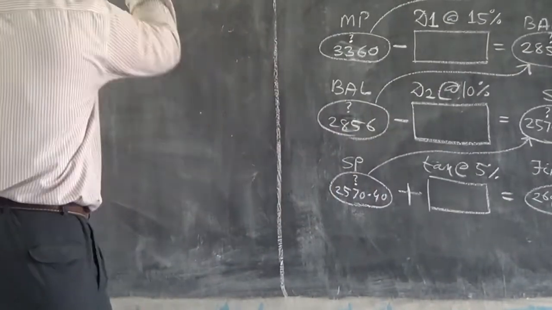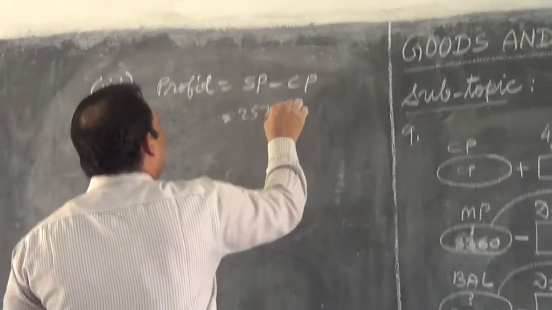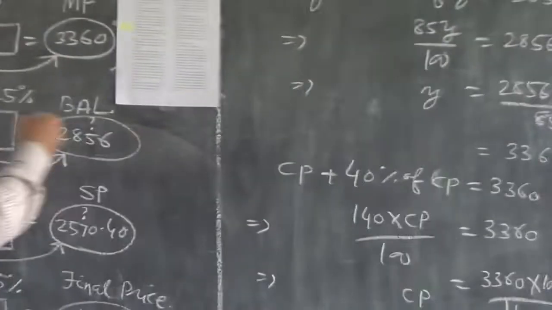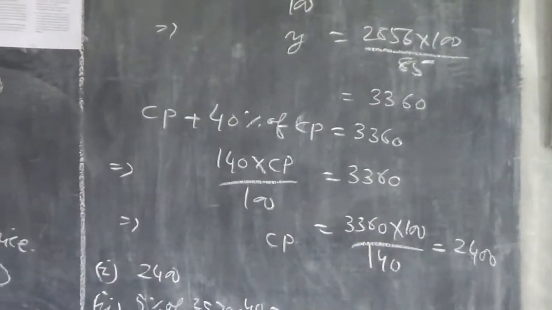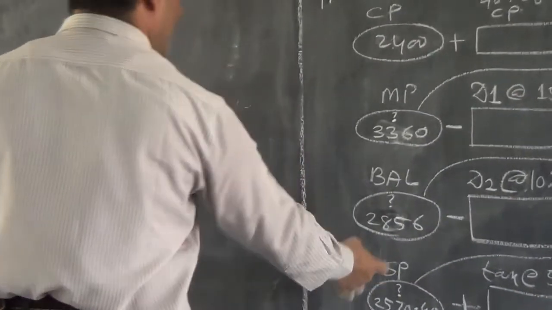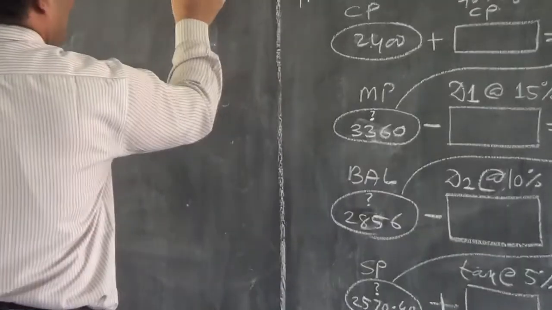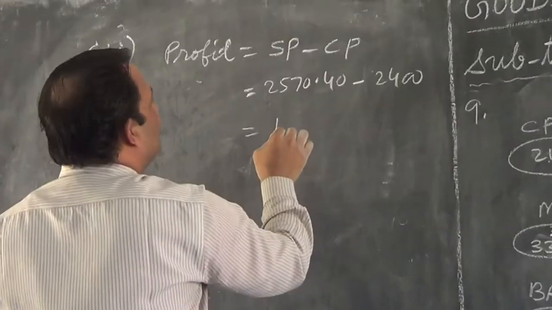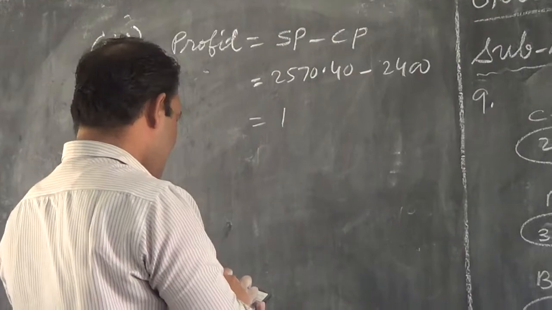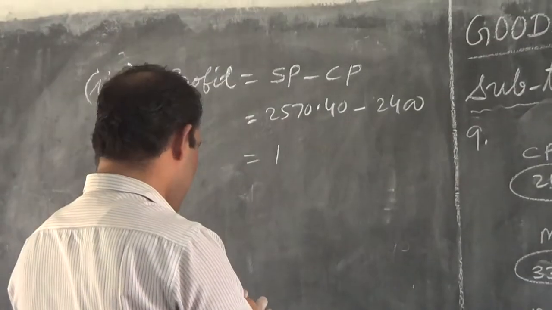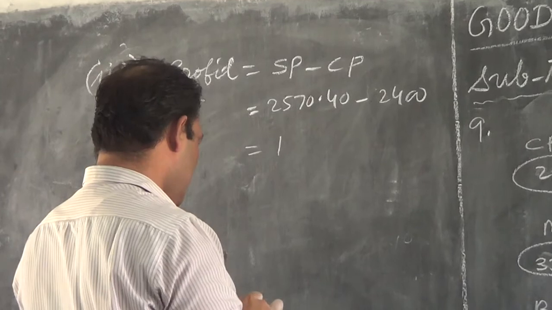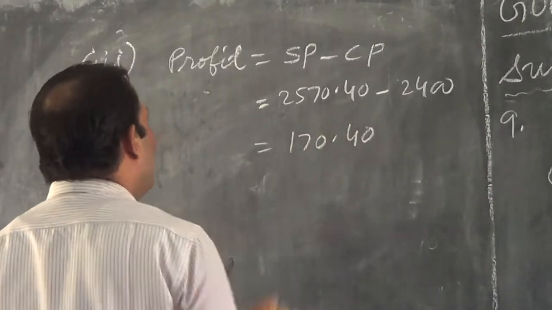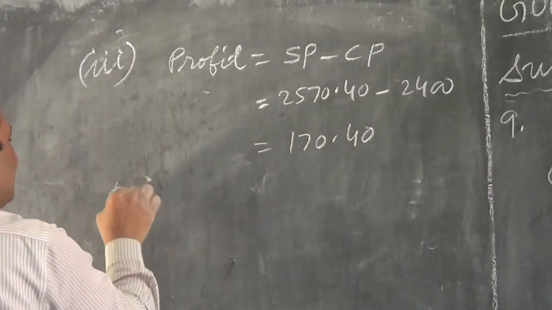What is our SP, children? You see, our SP is 2570.40. And what is our CP? 2400. So here we will subtract SP minus CP. 2570.40 minus 2400 will give us how much? That is 170.40.